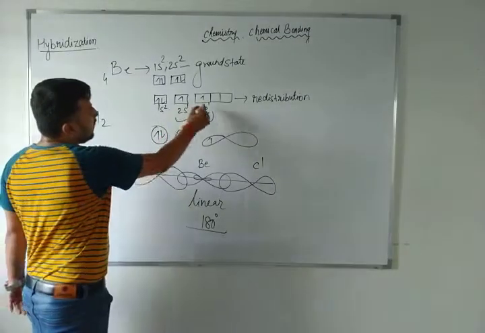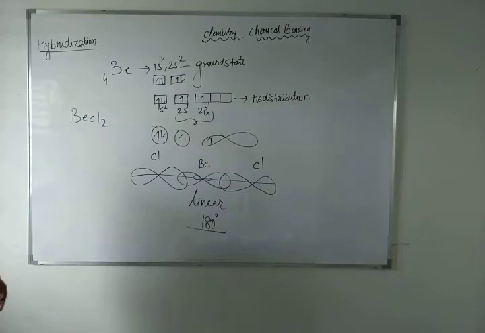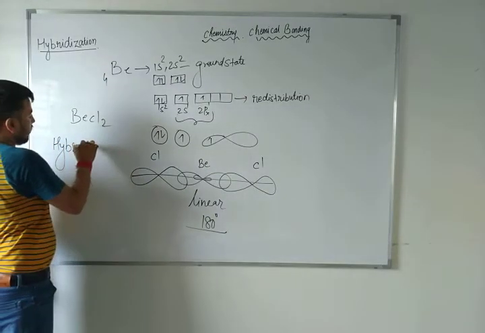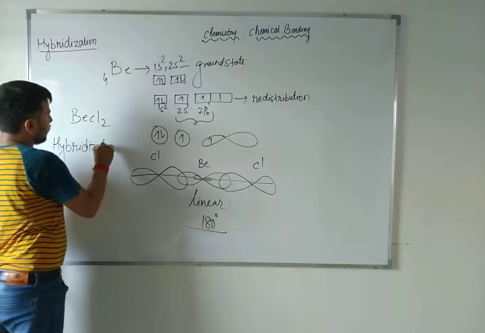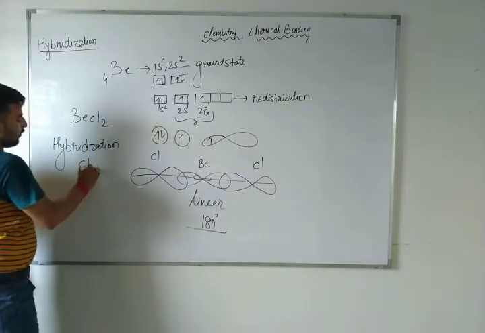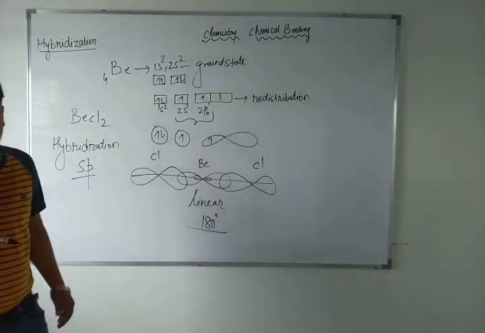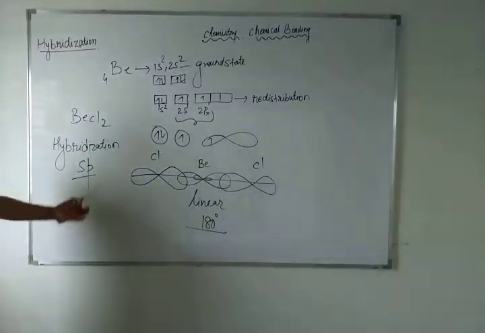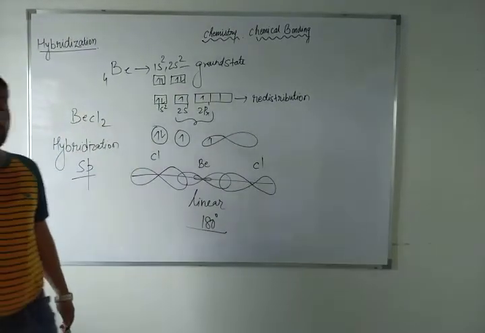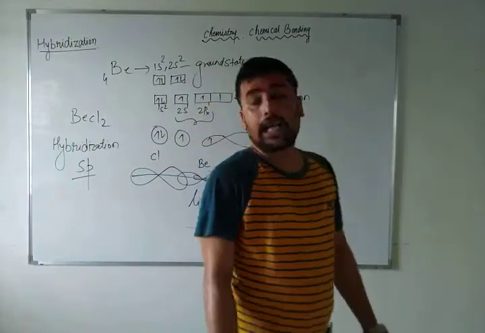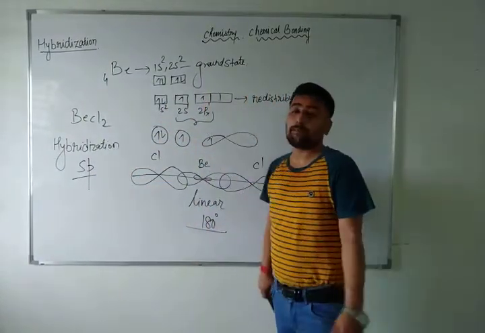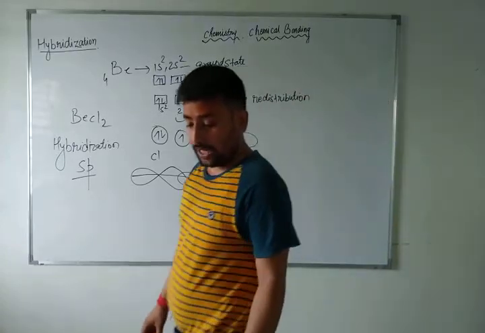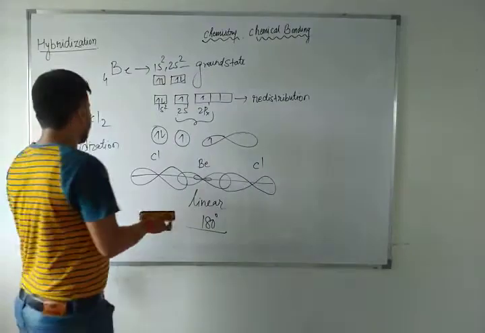BeCl2, you can see, is sp hybridization, 1 s electron and 1 p electron. So the hybridization is sp, linear. BeCl2 is the example of sp hybridization. Now if I talk about sp2 hybridization, what do you think? Here there was only 1 electron in the p orbital. If there will be 2, then definitely, boron trichloride.